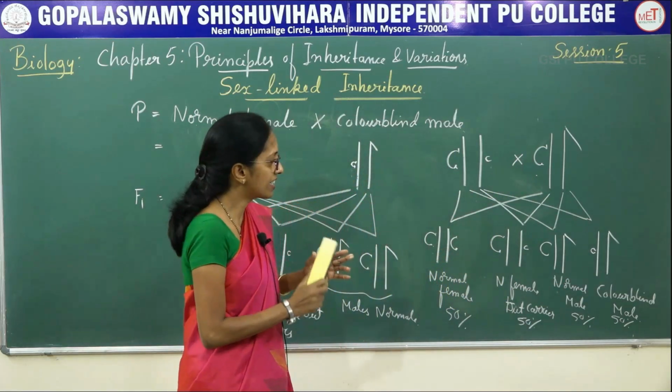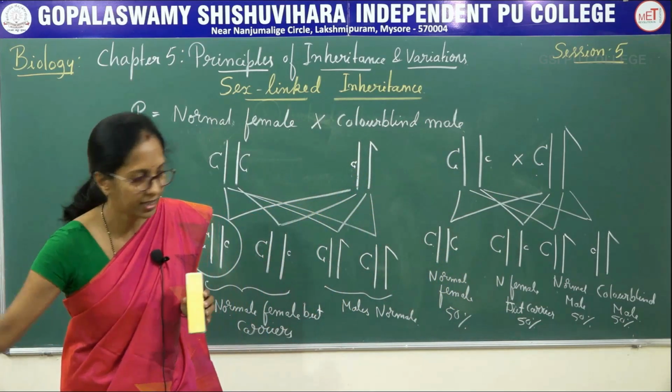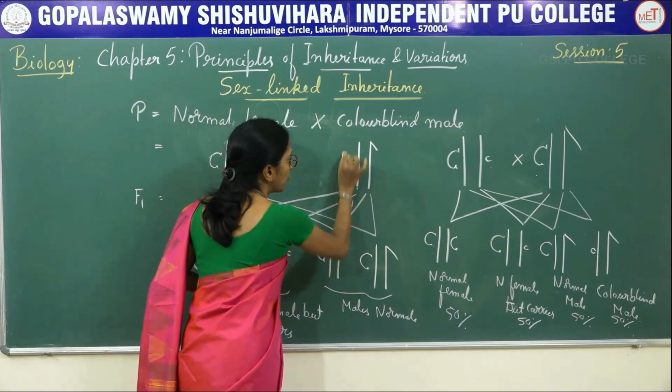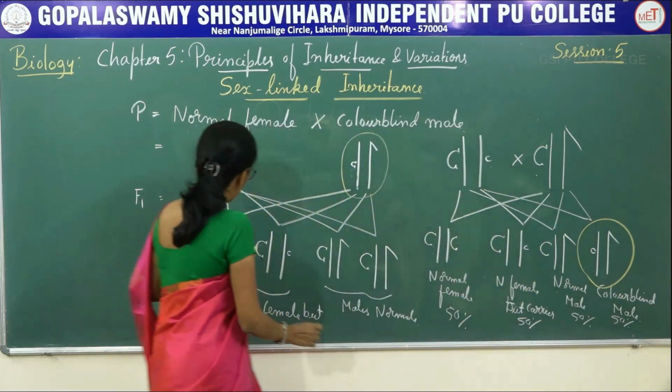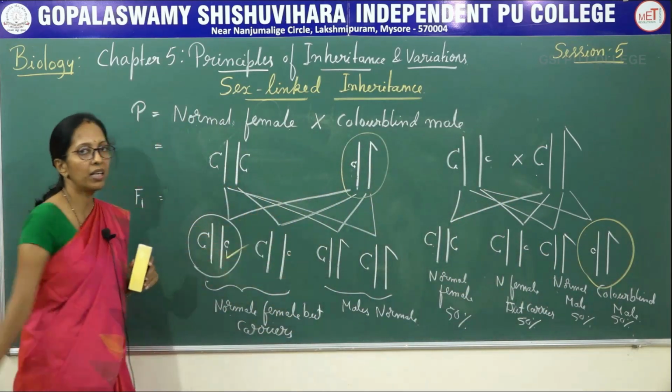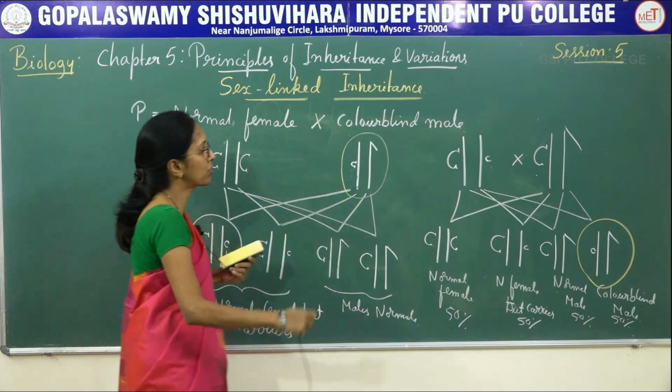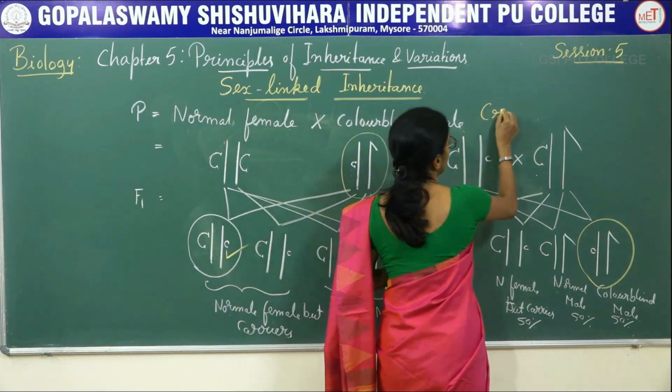So the transmission of a character from father to grandson through F1 females is said to be criss-cross inheritance.